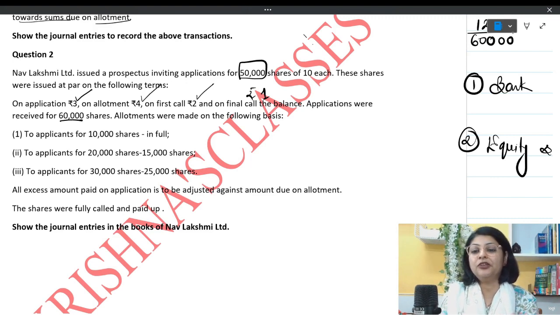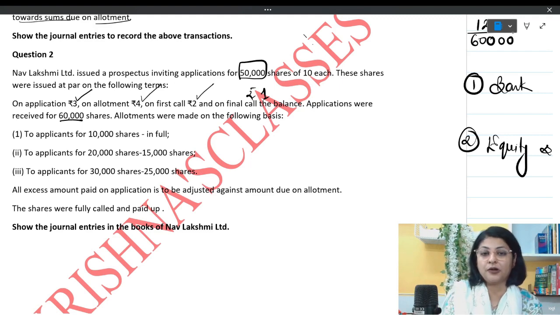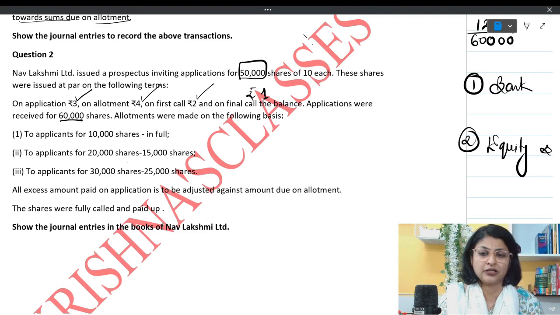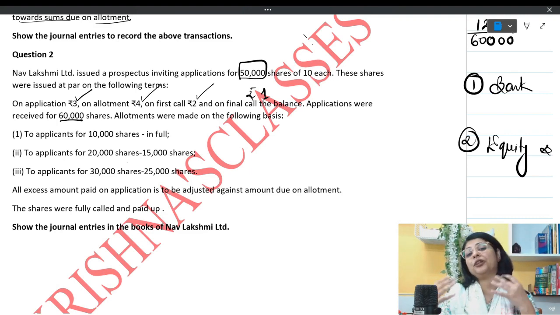See, they have given to applicants of 10,000 shares in full. So the 10,000 shareholders who applied for 10,000 have received all 10,000 shares. Applicants of 20,000 were given 15,000 shares on pro rata basis, and another category who had applied for 30,000 shares, we have given them 25,000. So everybody has got something. In this question there is no rejection, but pro rata itself is quite lengthy over here. So again, a table is a must for this kind of question.